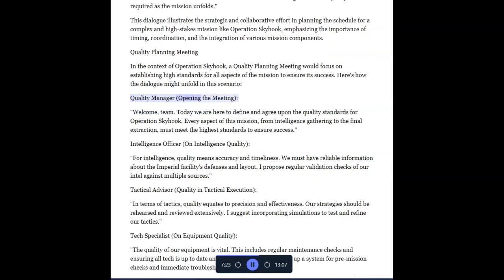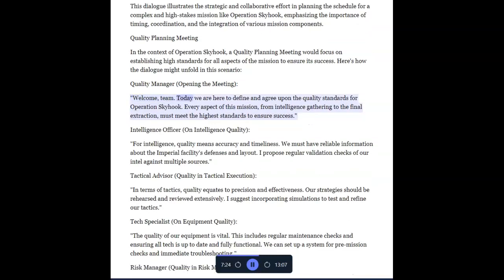Quality Manager, opening the meeting. Welcome, team. Today we are here to define and agree upon the quality standards for Operation Skyhook. Every aspect of this mission, from intelligence gathering to the final extraction, must meet the highest standards to ensure success.